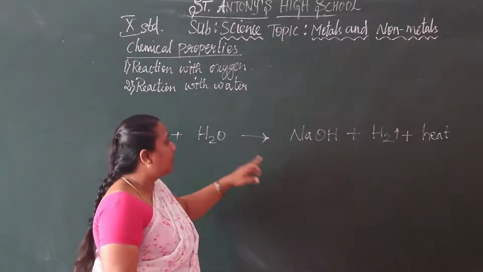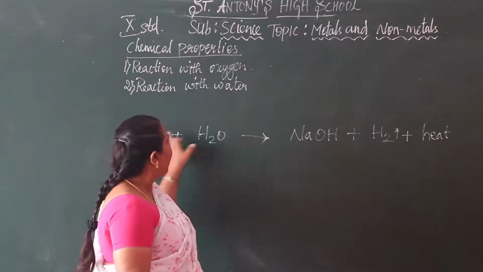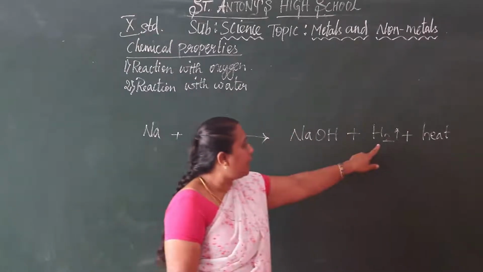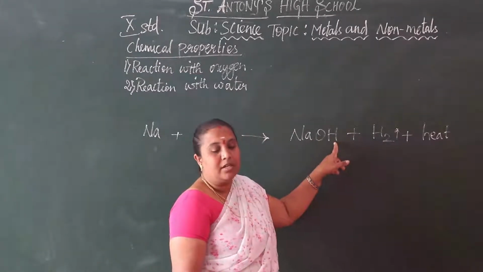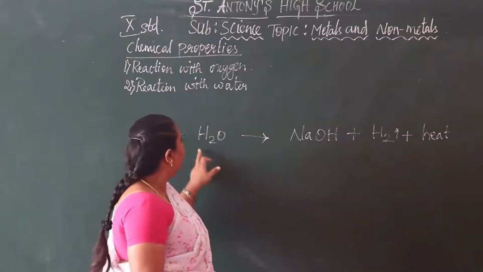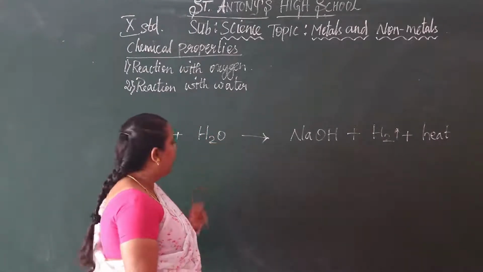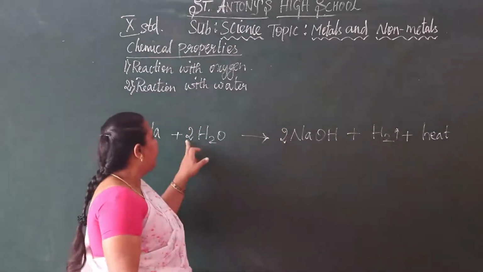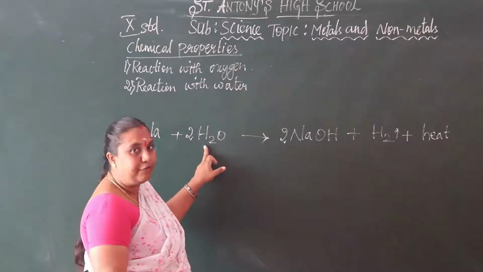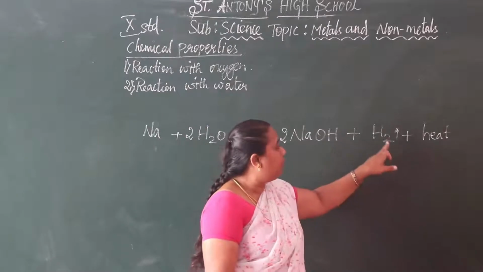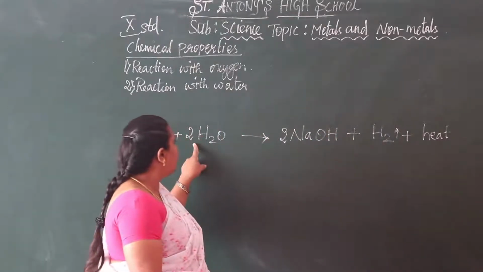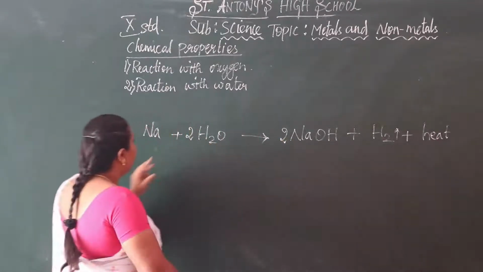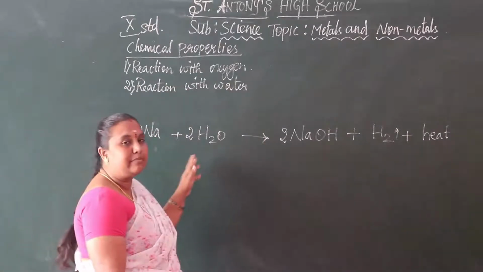Now let us see whether this equation is balanced or not. Sodium is one atom here, also one here, and hydrogen is 2 here, and here 2 plus 1, 3. So here we have 3 hydrogens. Now we want to multiply. To balance, we multiply by 2 here and here. Now hydrogen is 4 atoms, and here hydrogen is 2 plus 2, so 4 atoms total. Oxygen is 2 here and also 2 here. Sodium is also 2 atoms, so here also we multiply by 2. Now this equation is balanced.